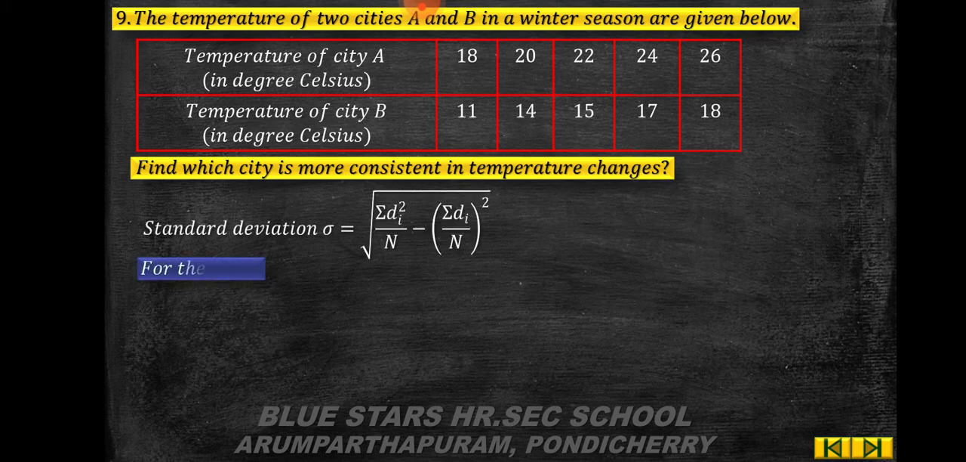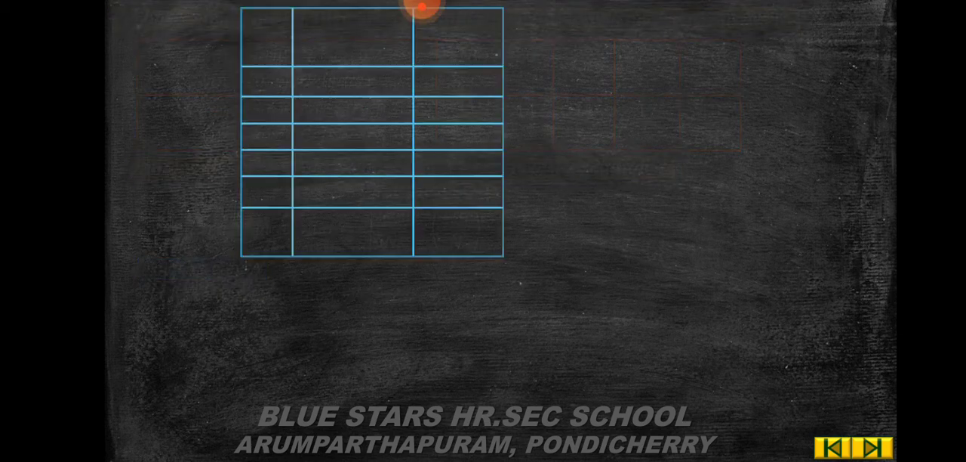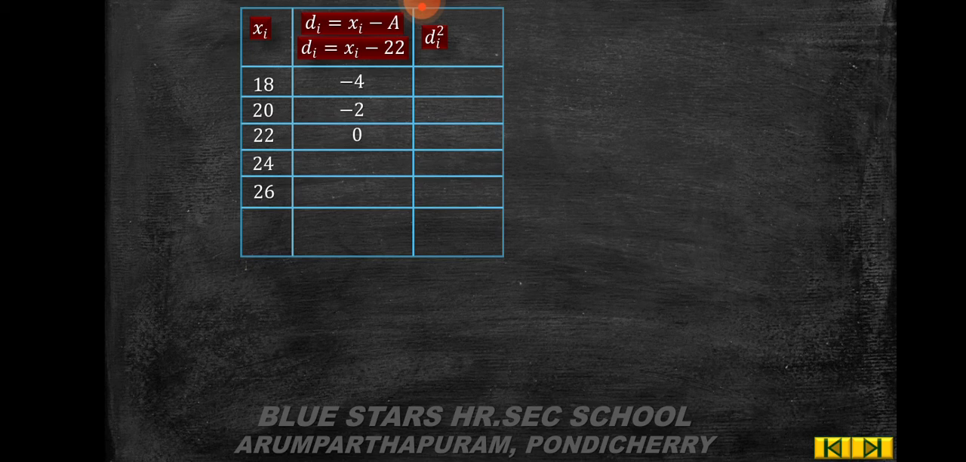So standard deviation sigma is equal to root of summation d square by n minus summation d by n the whole square. For city A, let the assumed mean A be 22. Put the tabular column, xi, d is equal to xi minus A. So the x values are 18, 20, 22, 24, 26. So 18 minus 22 is minus 4, 20 minus 22 is minus 2, 22 minus 22 is 0, 24 minus 22 is 2, 26 minus 22 is 4.